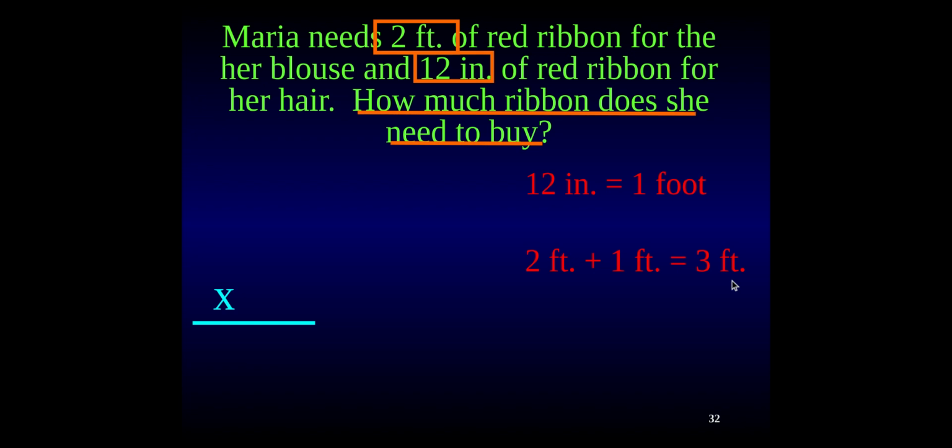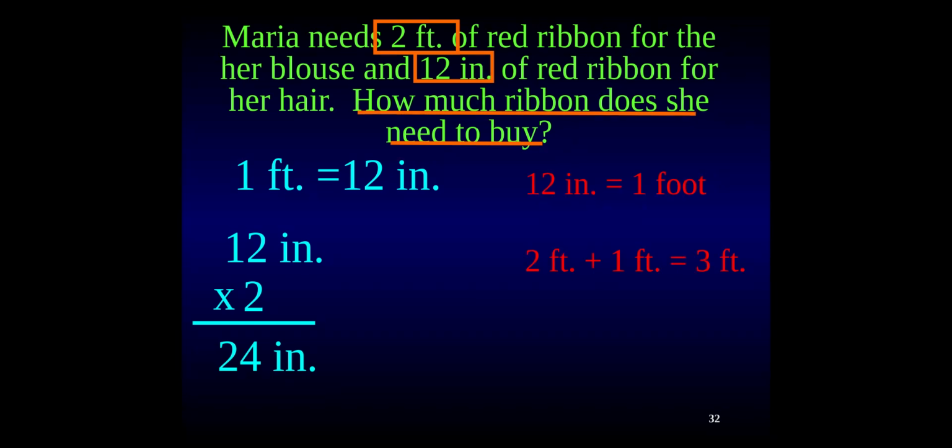Or another way is you can turn them all into inches. So if we have 2 feet, I need to turn those into inches. So I know 1 foot is 12 inches. So if I double that for 2 feet, that would be 24 inches just for her blouse. So if we have 24 inches for her blouse, plus the 12 extra inches for her hair, 24 plus 12, that would get me 36 inches.